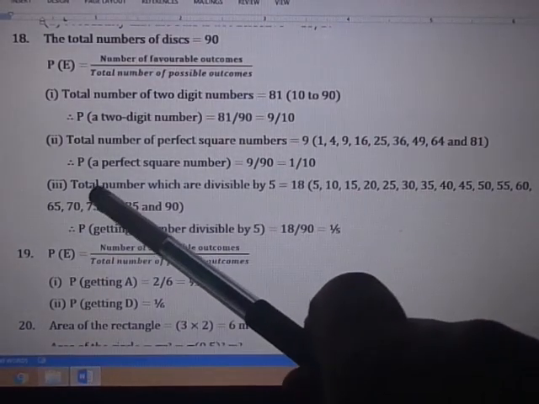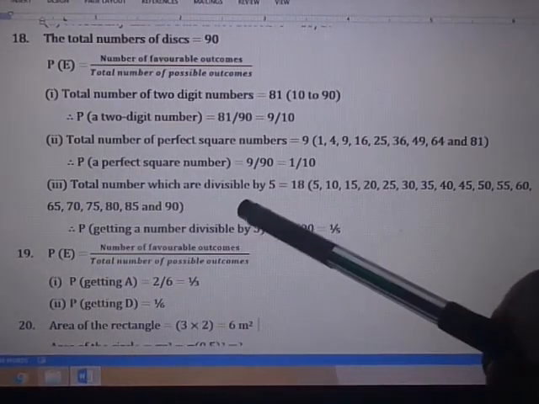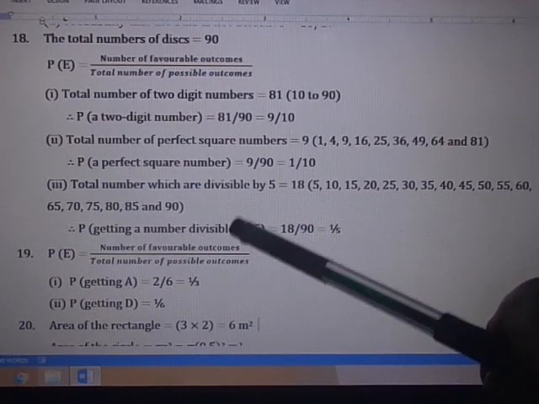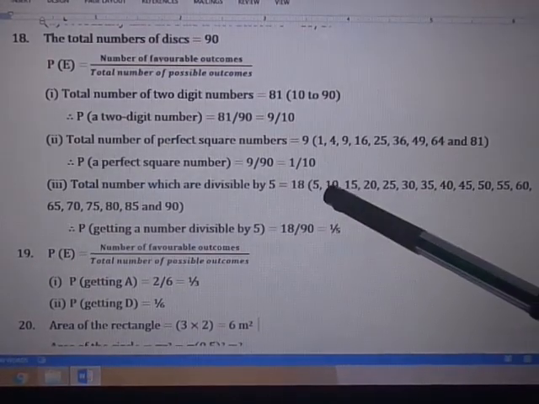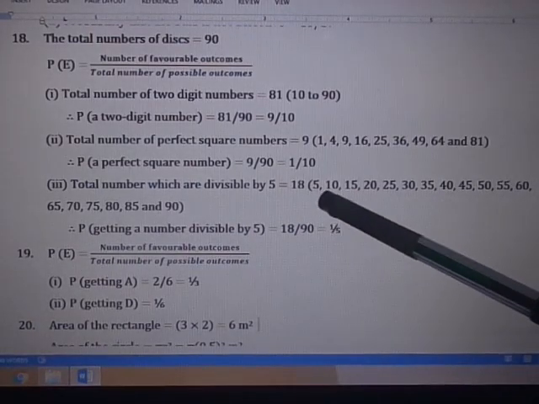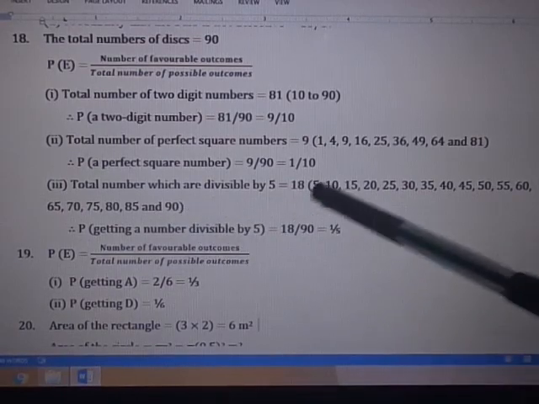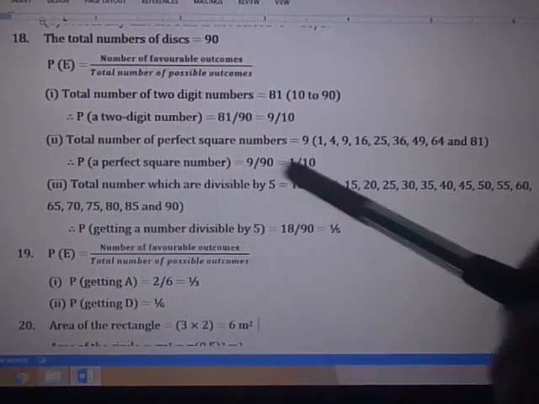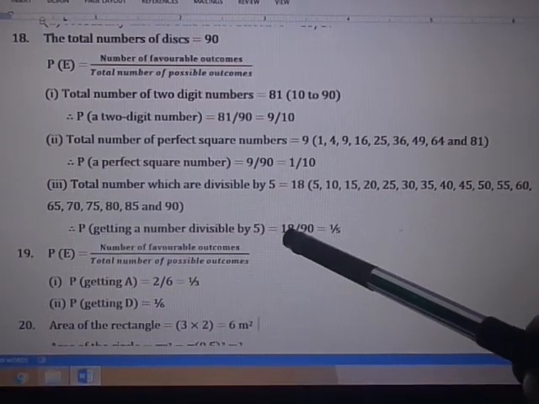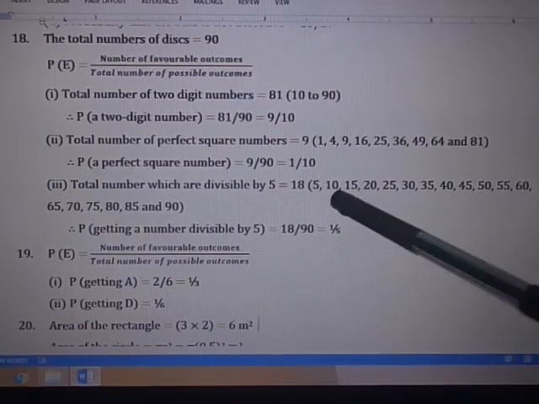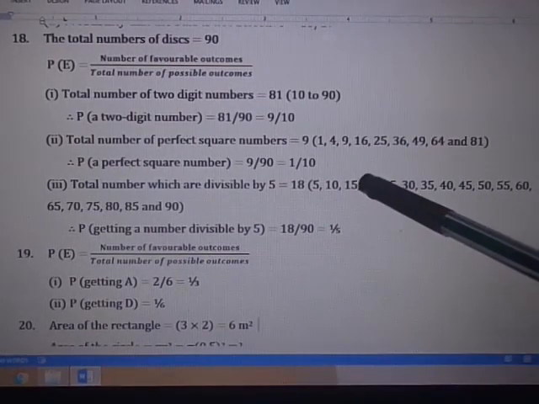The next one, the question is asking for the probability of getting a number which is divisible by 5. So what are the numbers divisible by 5? 5, 10, 15, up to 85, 90. That means altogether there are 18. So the probability of getting a number divisible by 5 equals 18 by 90, because there are 18 numbers divisible by 5. So the answer is 1 by 5.